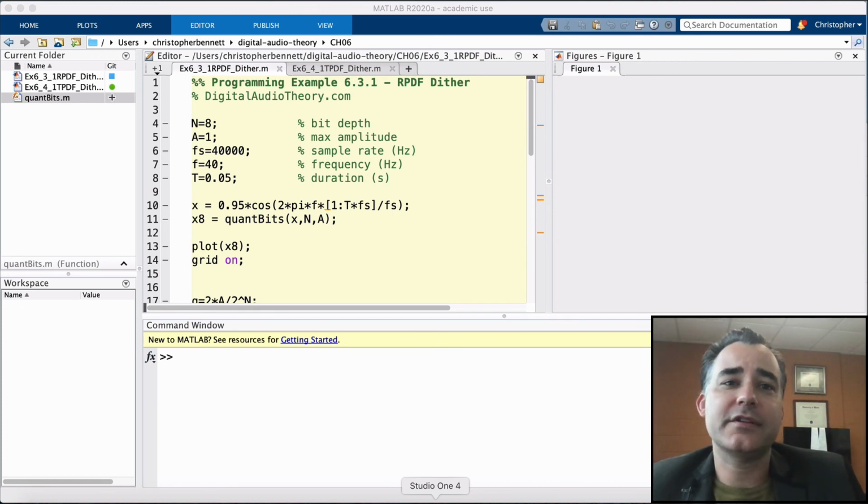But dither comes at a cost. Since RPDF dither has an amplitude of Q over 2, we can think of this as a signal that occupies half a bit, thereby raising the noise floor by about 3 dB.